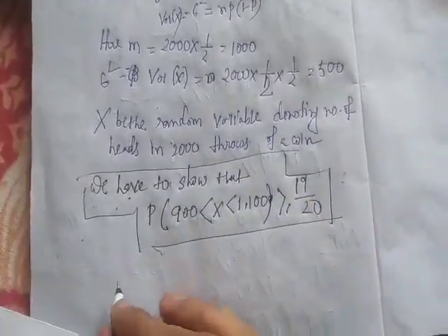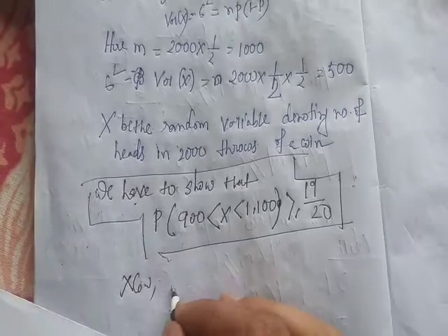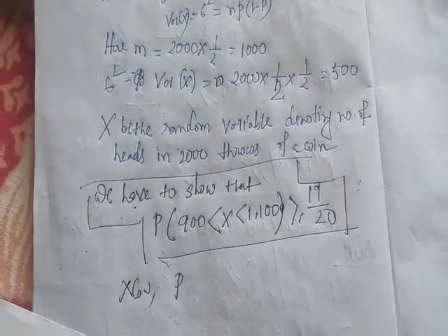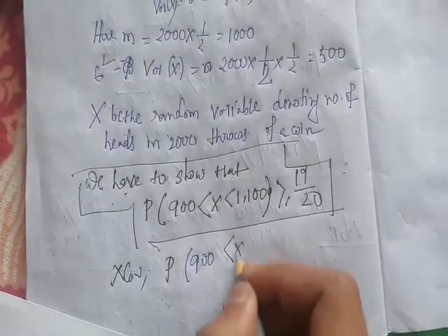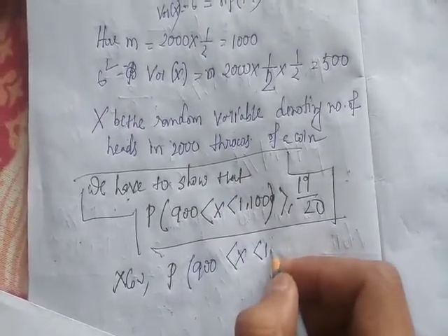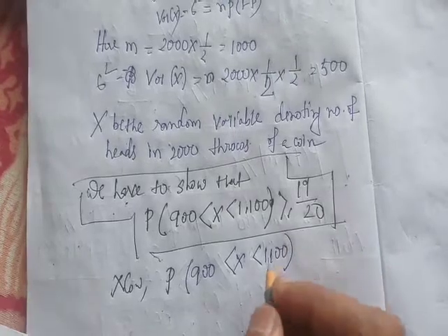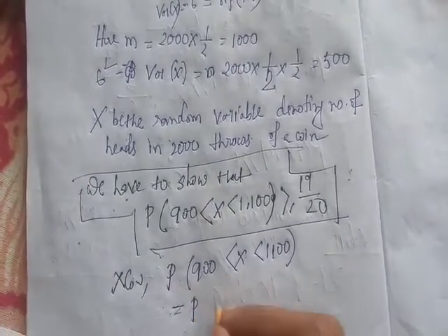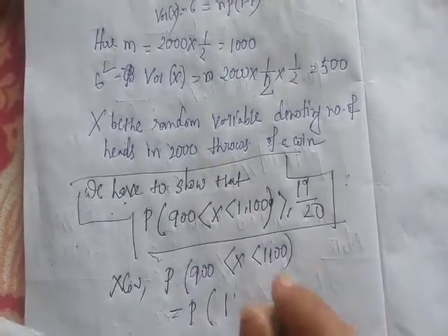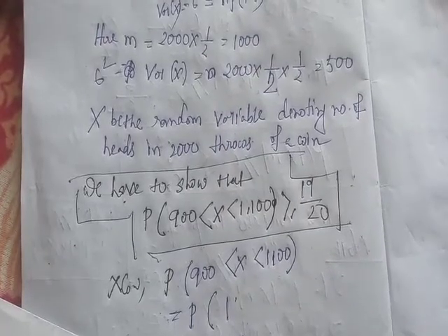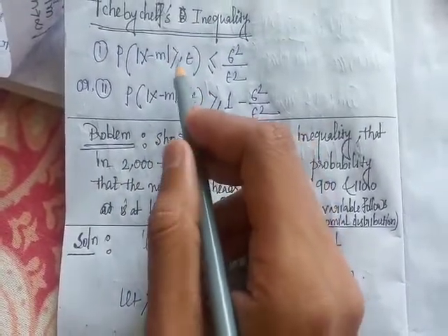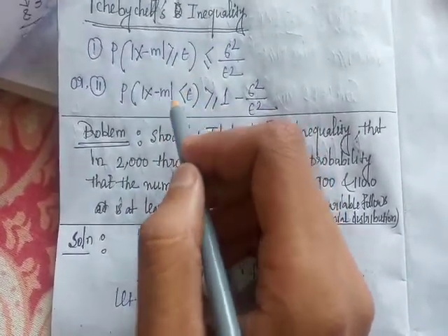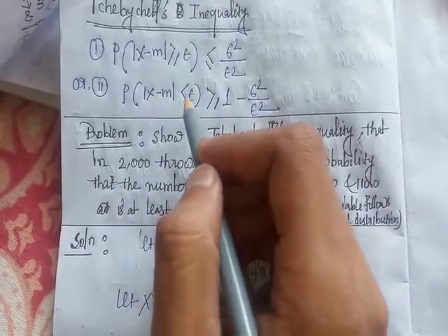Now, probability of 900 less than x less than 1100. We express this in the form probability of modulus x minus something less than something.